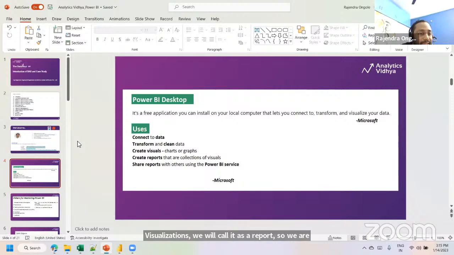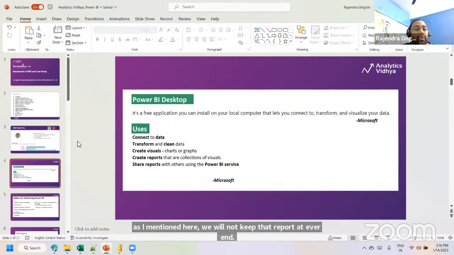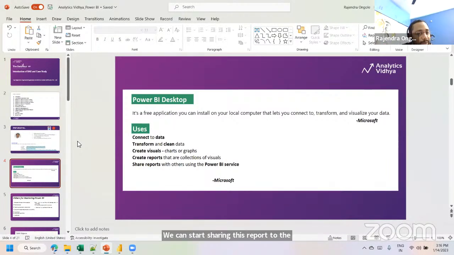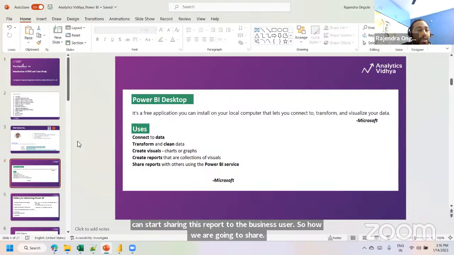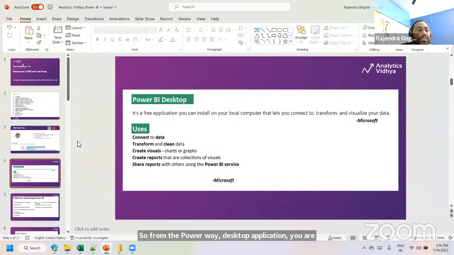As I mentioned here, we will not keep that report at our end. We can start sharing this report with the business users. So how are we going to share it? From the Power BI desktop application? No. Power BI comes with two different environments. Power BI desktop is a static environment we can install on our local machines. There is another environment called Power BI services, which is cloud-based.